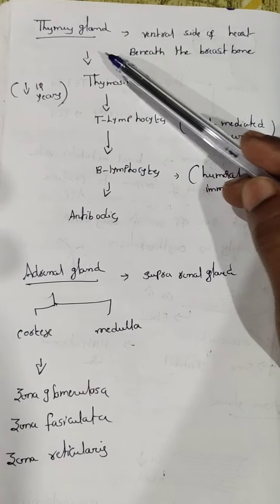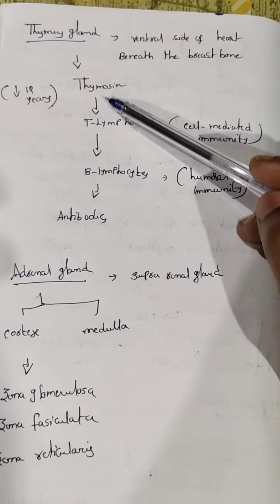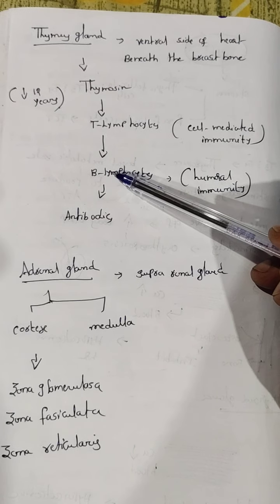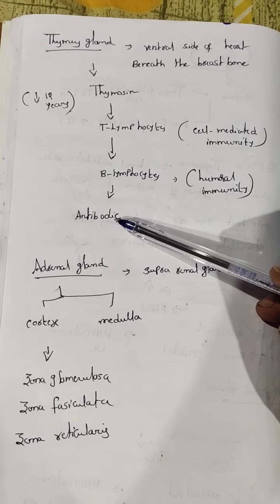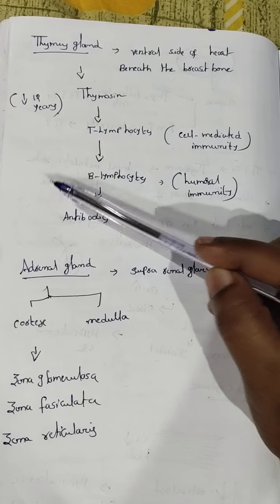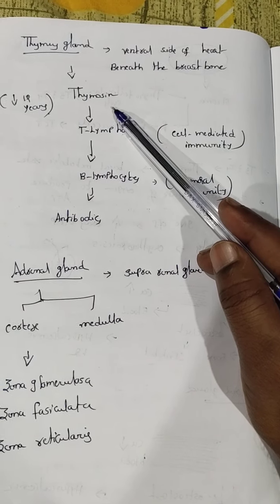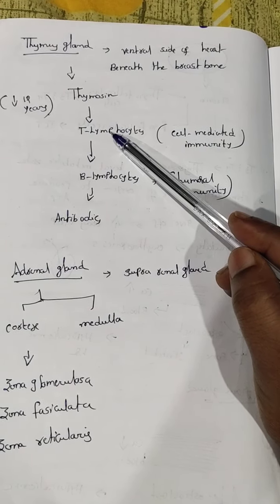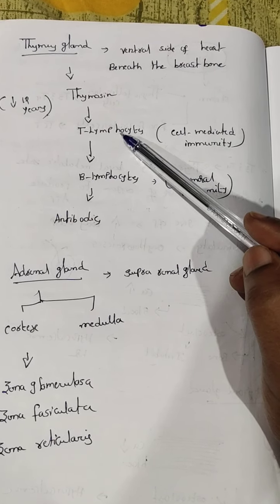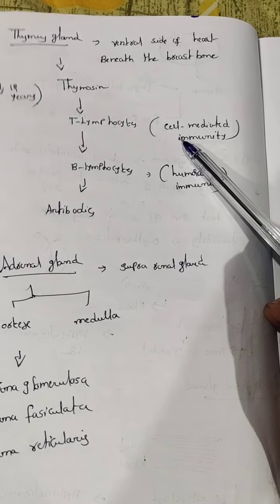This thymus gland releases a hormone known as thymosin. This thymosin stimulates the T lymphocytes. T lymphocytes stimulate the B lymphocytes. B lymphocytes produce the antibodies. Antibodies attack the antigen. At that time the immunity increases. It means when thymosin stimulates the T lymphocytes, the T lymphocytes attack the antigen. That immunity is called cell mediated immunity.